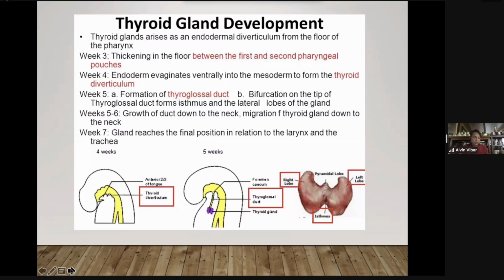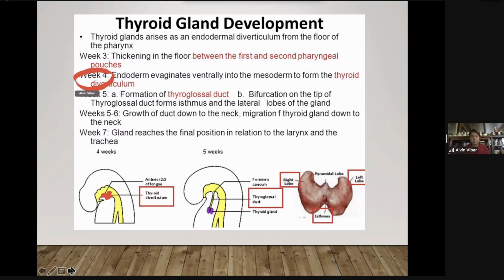So in this picture, on the primordial pharynx you're going to have an outpouching, and we call it the thyroid diverticulum. The endoderm will start to evaginate to form the thyroid diverticulum, starting at week 4.